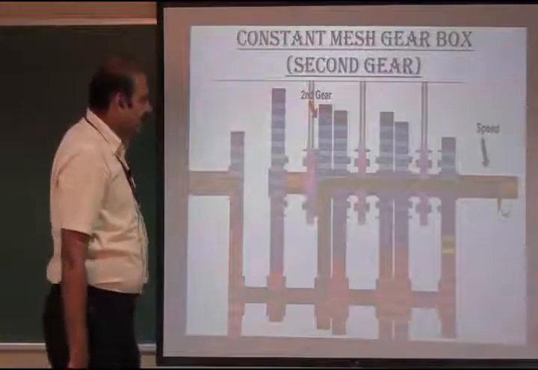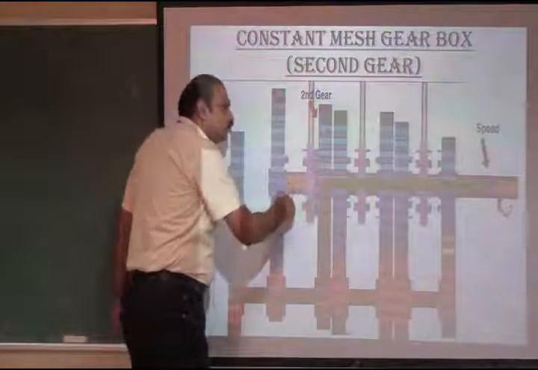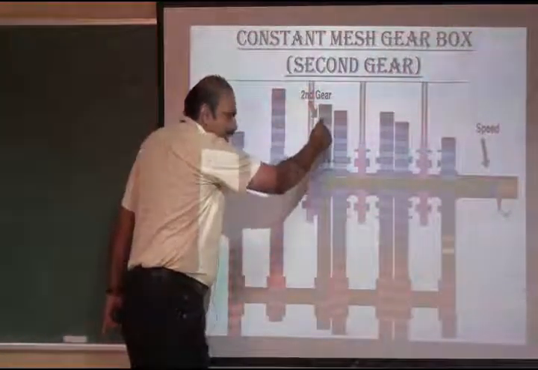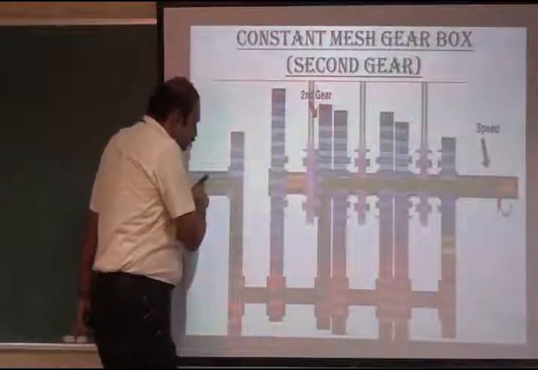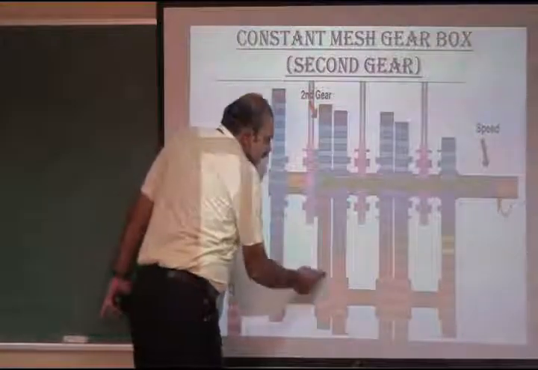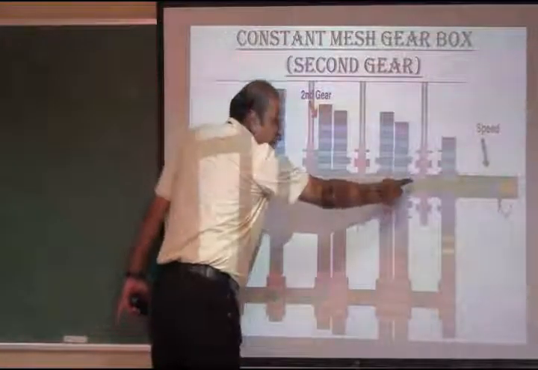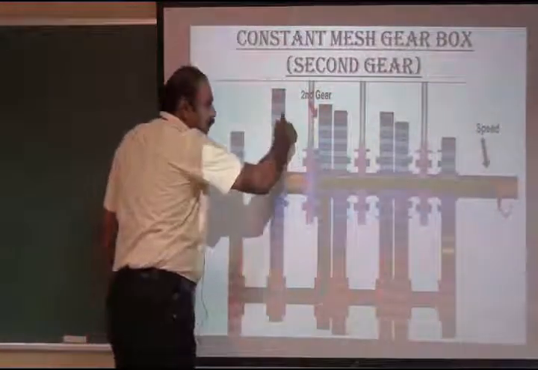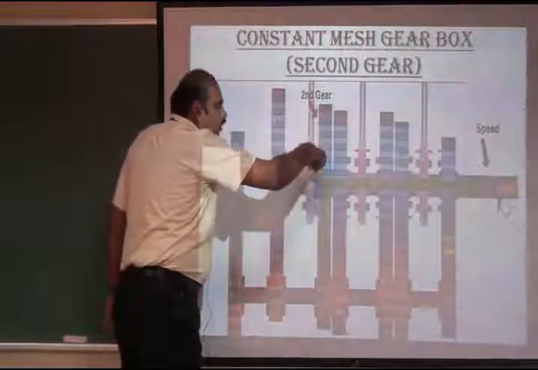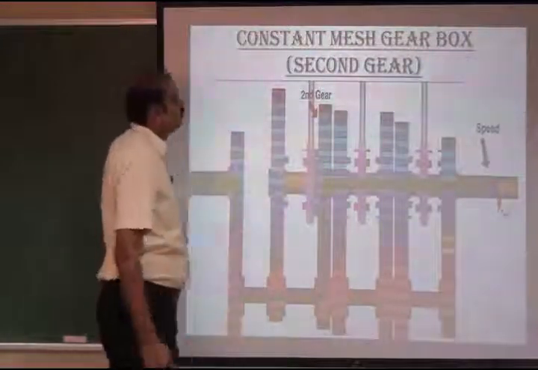During the second gear, the first dog moves towards the right hand side and engages with the second gear. The power is transmitted from the input shaft to lay shaft, then again lay shaft to output shaft. Compared to the first gear, the torque will be very less and the speed will be more.